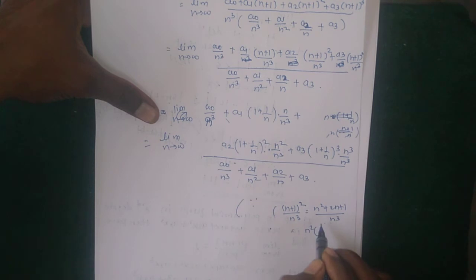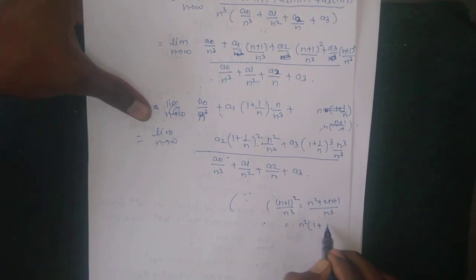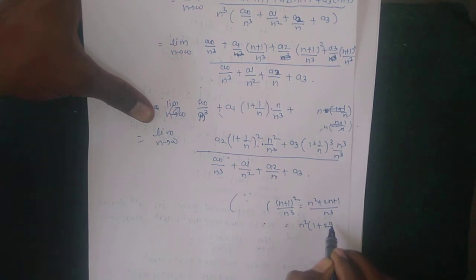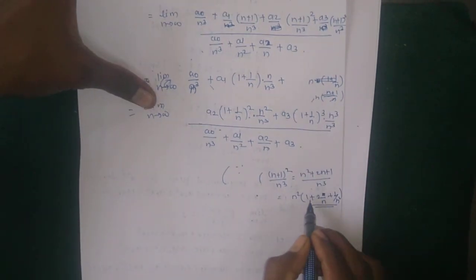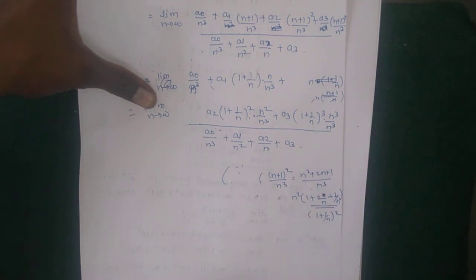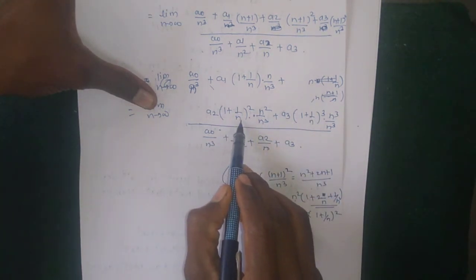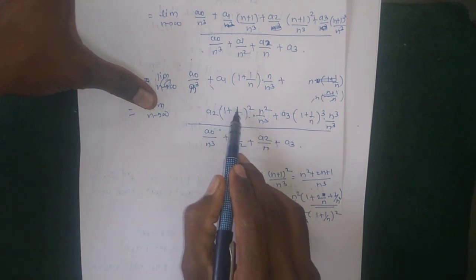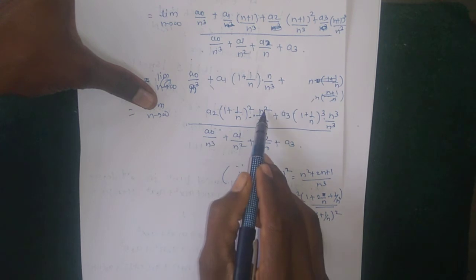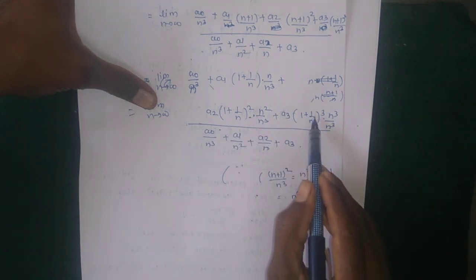Okay, n square is common, then 1 plus 2 into n divided by n square means 2 by n, plus 1 upon n square. So this is 1 plus 2 by n plus 1 upon n square, which is a square of (1 plus 1 by n), into n square divided by n cube as it is. In this way, taking n square common, we get the expansion of all the terms.